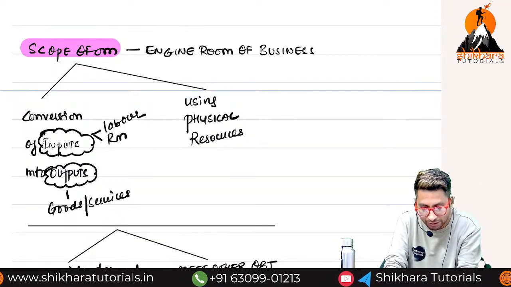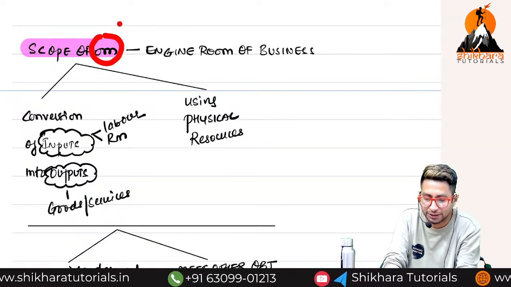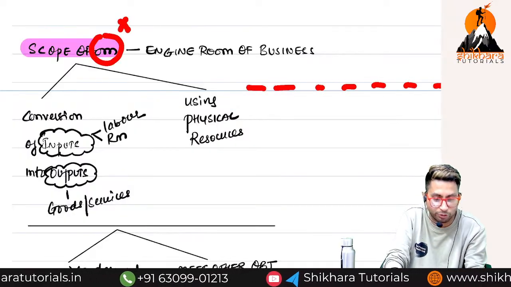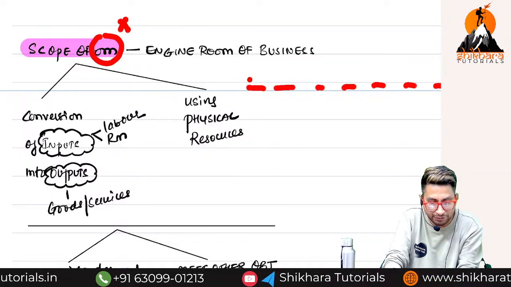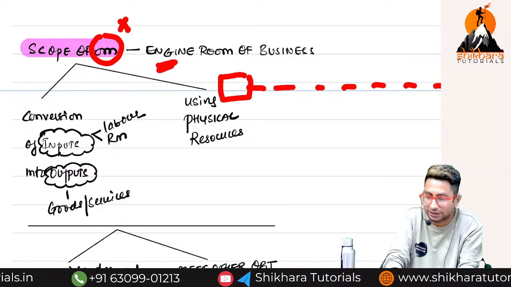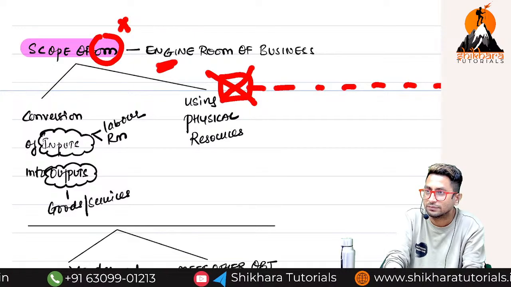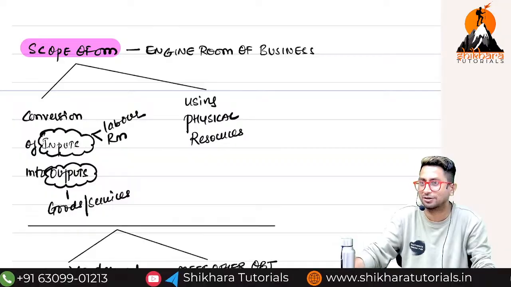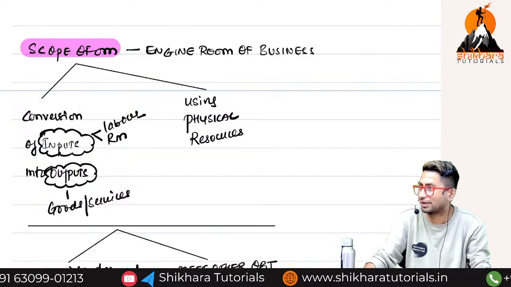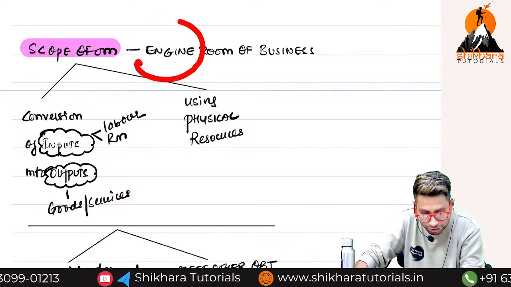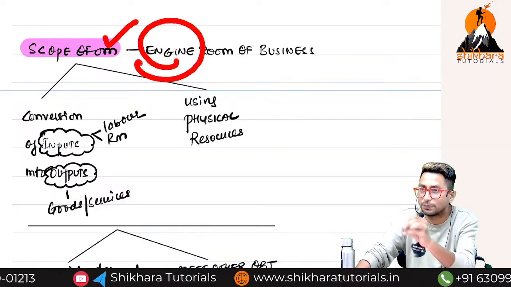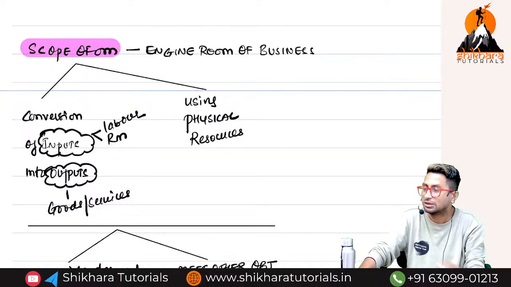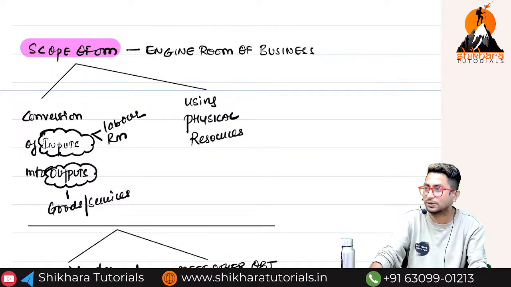In the same way, without operations management, you can never run a business. Imagine you have 11 bogies of a train, but the engine is not there. What will you do? You'll push it with force, no, right? Without an engine, can you run a train? Practically impossible. That engine of every business is called what? Operations management. If you do not manage your day-to-day operations properly, your business will never be successful.